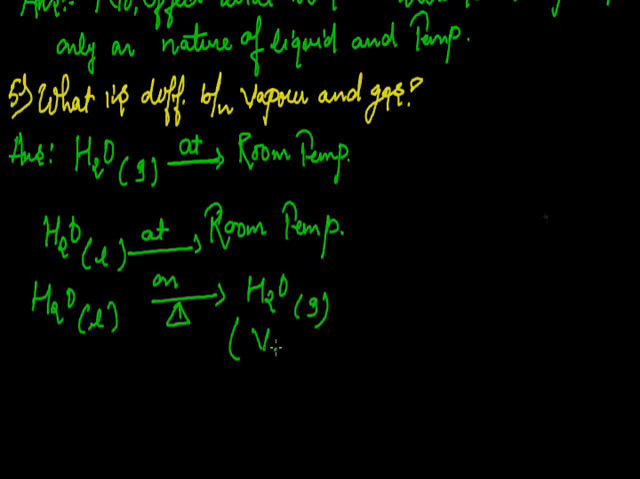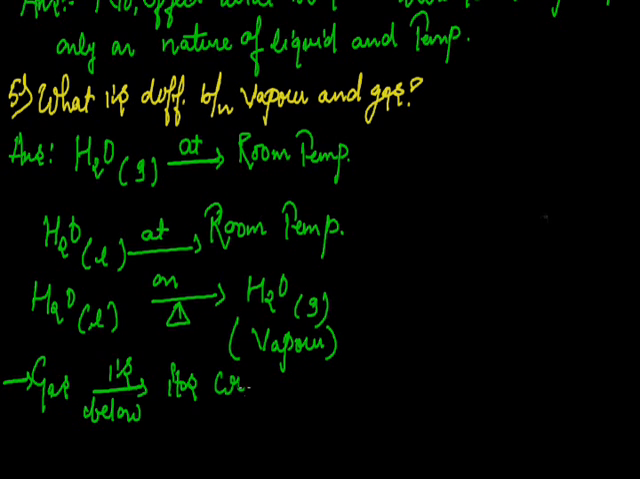This particular state is termed vapor, or we can say when a gas is below its critical temperature, then it is termed to be in its vapor state.